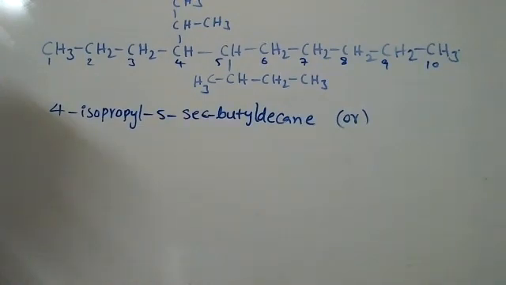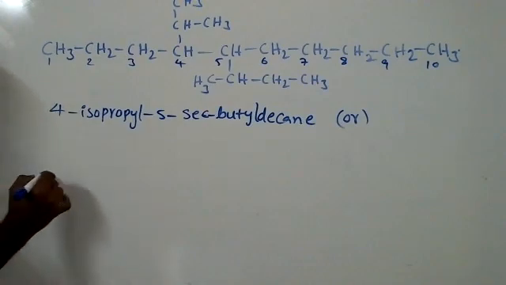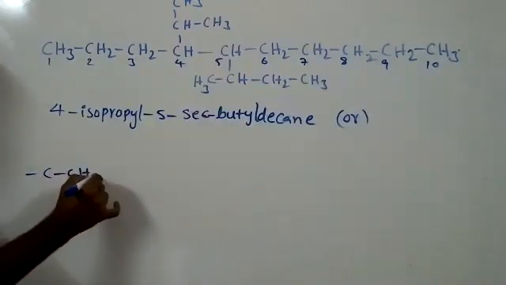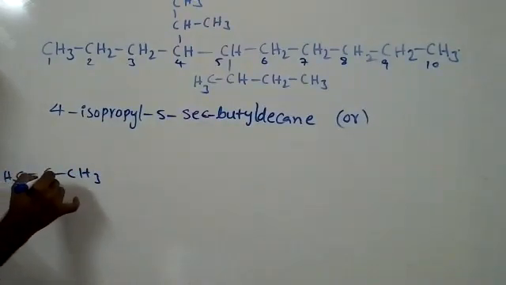Sir, how to identify these substituents? Which substituent? Sir, like the secondary butyl, how to identify whether it is secondary butyl or isobutyl and so on. Those are just names. Secondary butyl means if the carbon is linked to two carbon chains on its sides, that's called secondary.